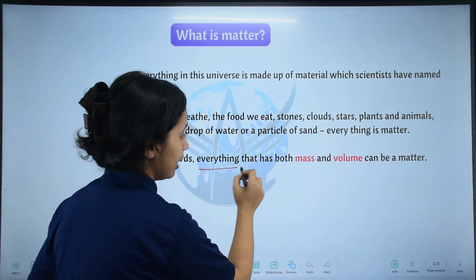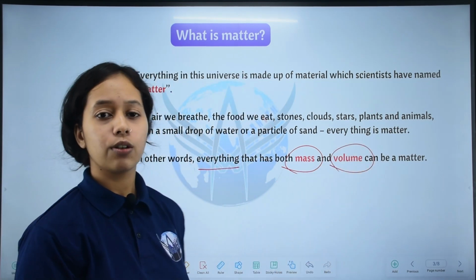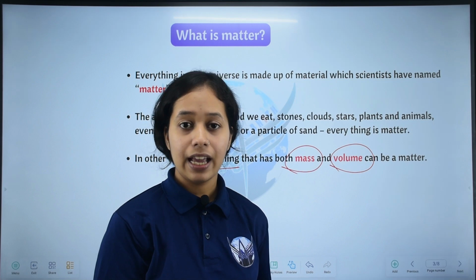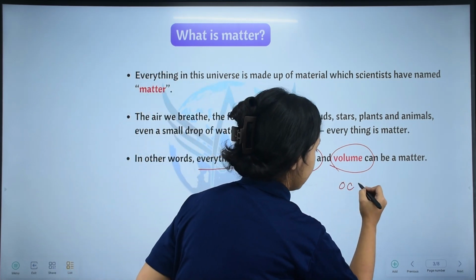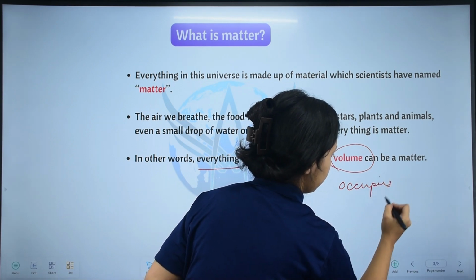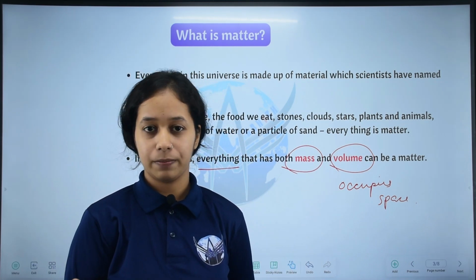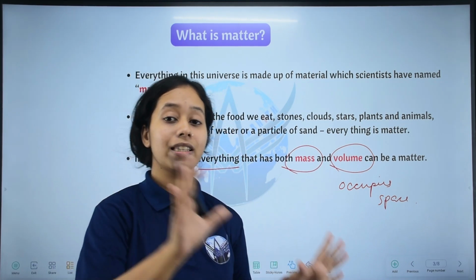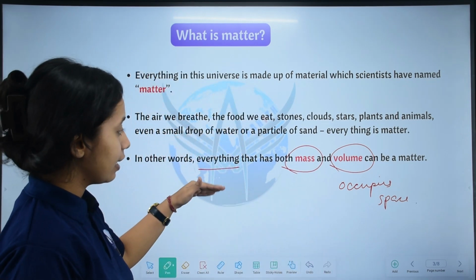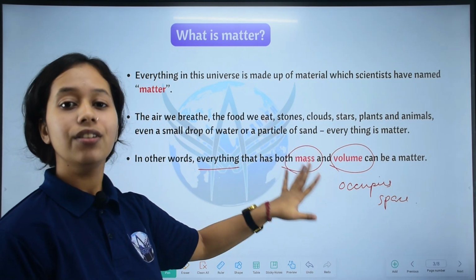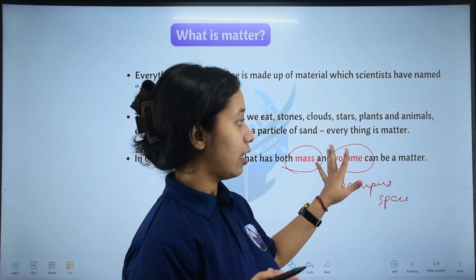Matter is everything that has both mass and volume. Some of you might have found it written as: matter is anything that has mass and occupies space. Occupies space means volume, right? Yes. So occupies space means it has a particular volume. So the definition of matter is: it is anything that has both mass and volume.